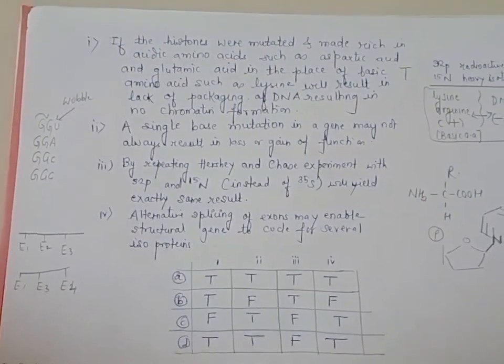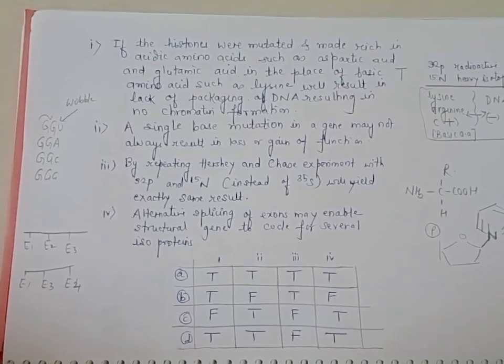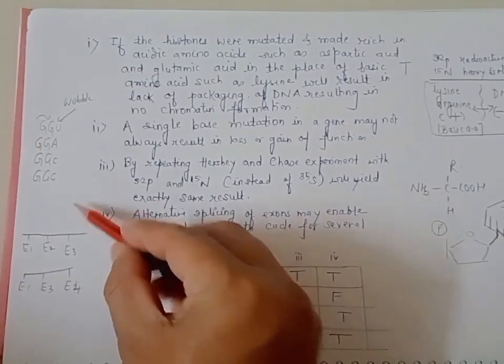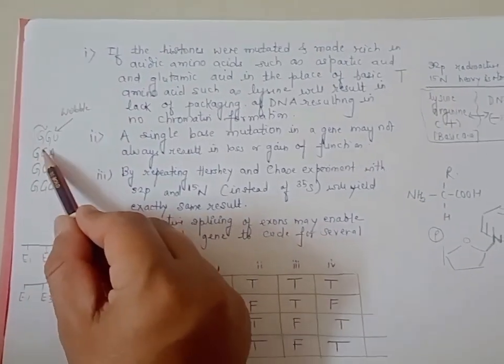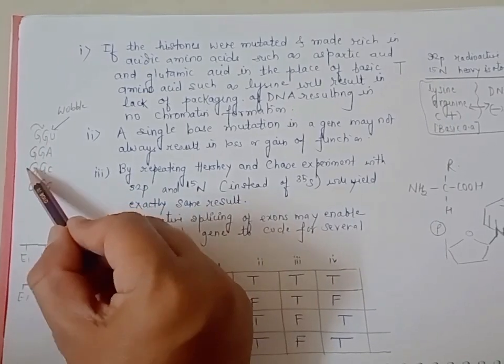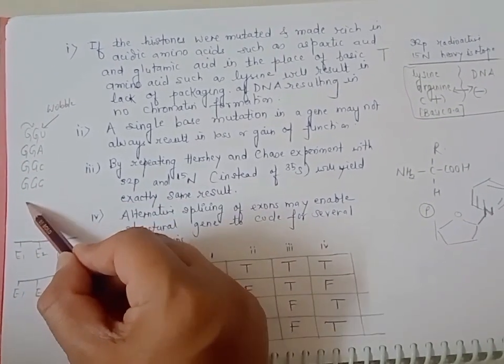Second, a single base mutation in a gene may not always result in loss or gain of a function. So now if you look at the wobble effect, for example, we have codons GGU, GGA, GGC and GGG.